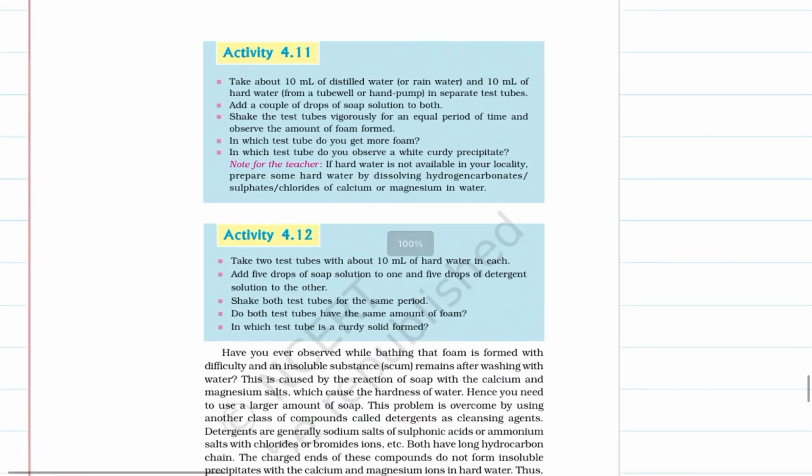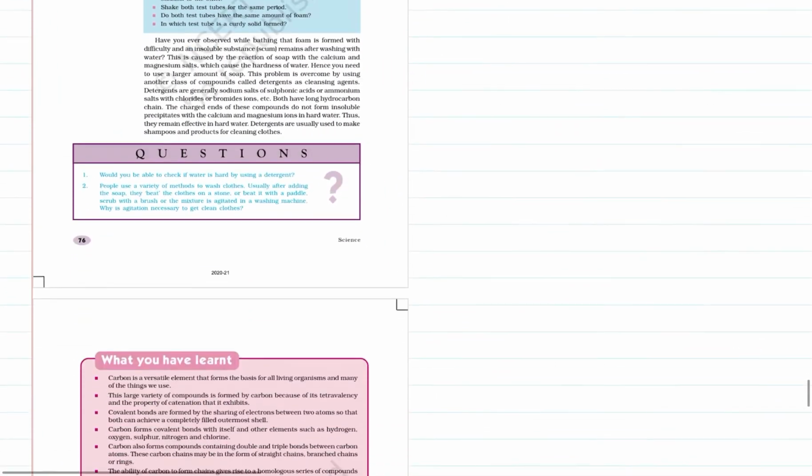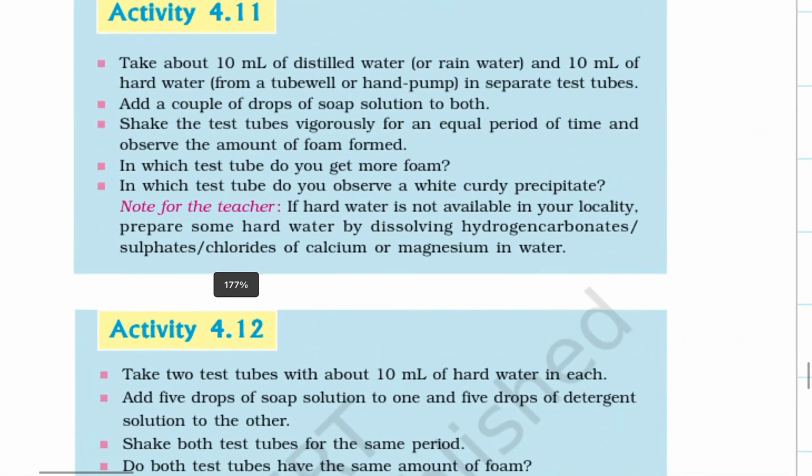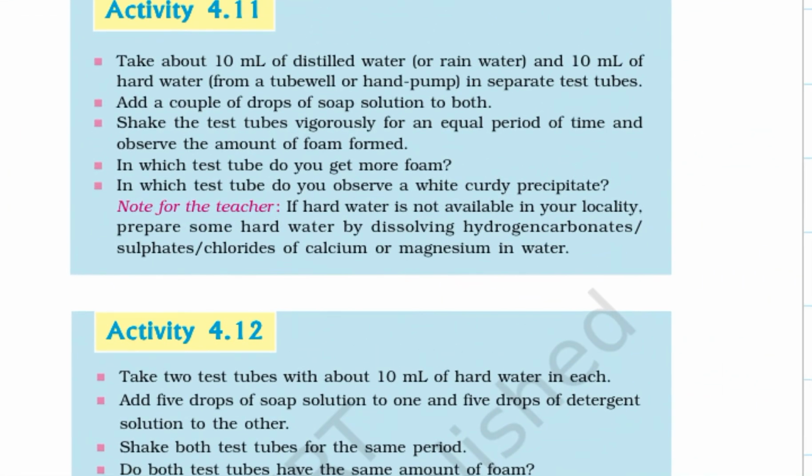Now, if you try to observe a detergent, it is something similar. Take about 10 ml of distilled water and 10 ml of hard water, and in separate test tubes add a couple of drops of soap solution to both. Shake the tubes vigorously for an equal period of time and observe the amount of foam formed. In which test tube do you get more foam? In which test tube do you observe a white curdy precipitate?